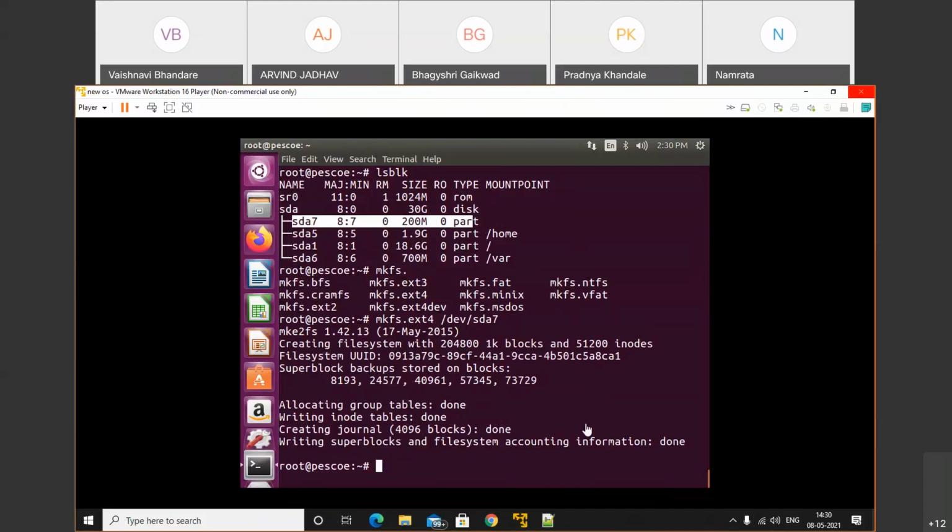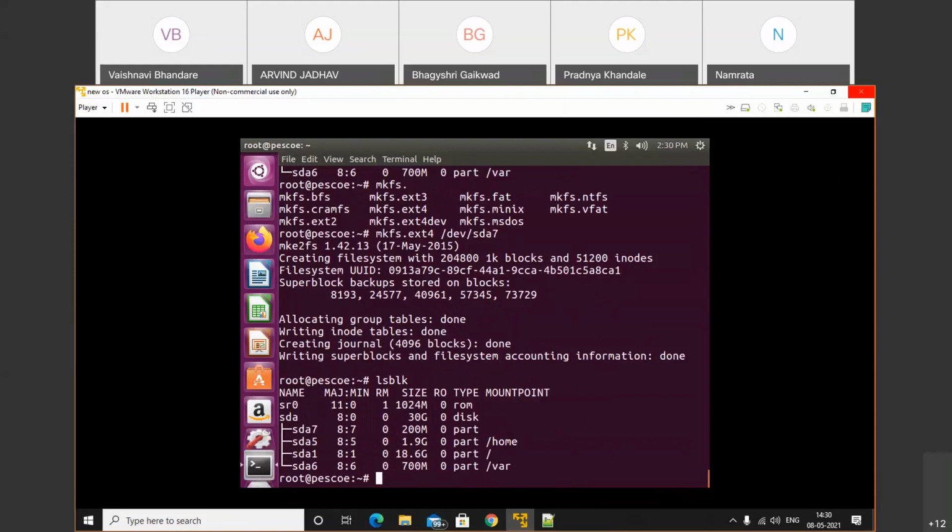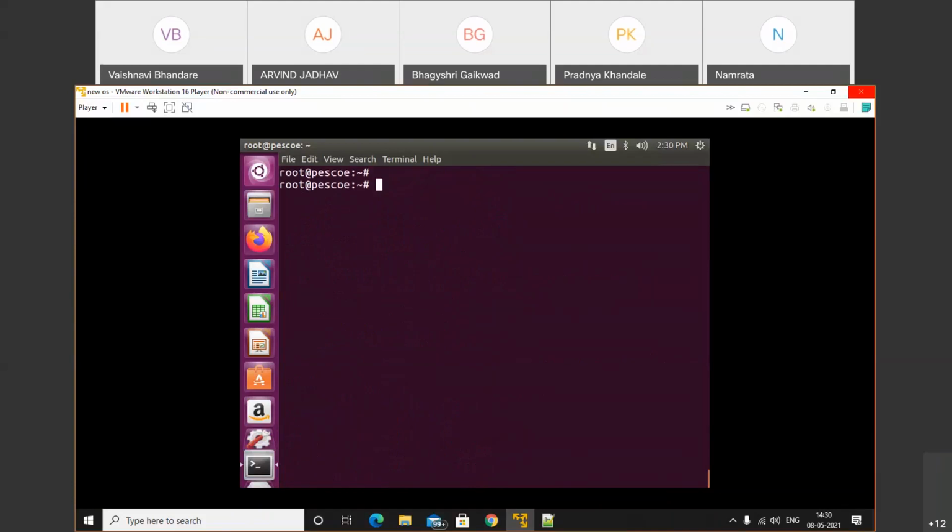Okay, so we successfully formatted this partition. Now we'll check the lsblk command. So this is the command and we successfully formatted the file system. If you want to check the formatted disk related information, we have two commands. The lsblk command, which is used to list blocks, mounted blocks. It lists the blocks of whatever is mounted.